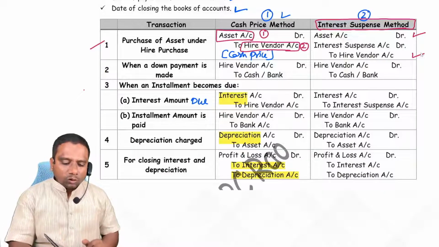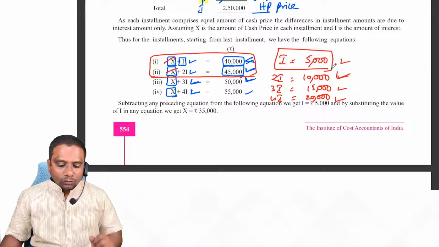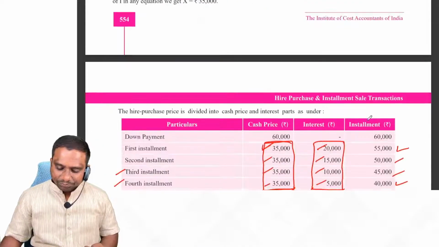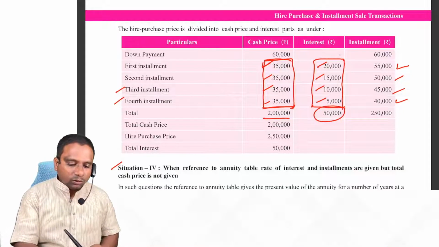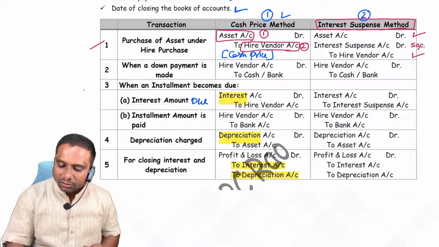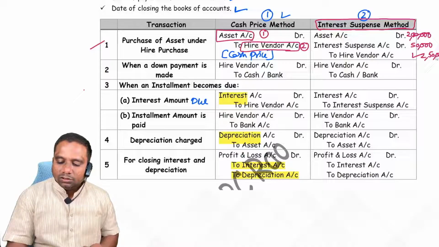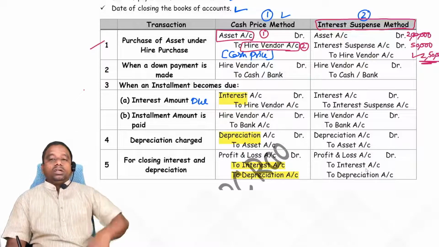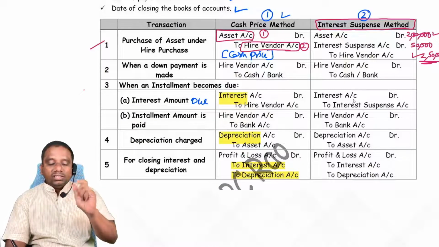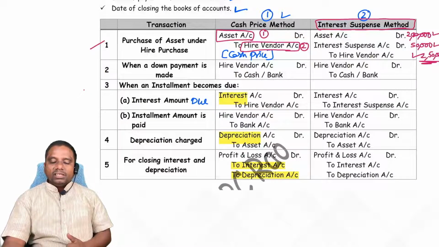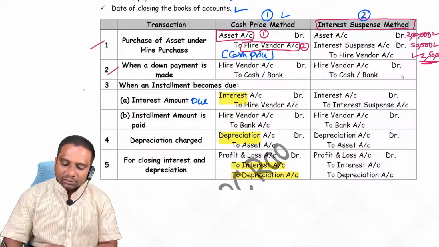Here, whatever the total interest payable to the hire vendor, that is also recognized. What is the total interest? 50,000. So here we simply write interest part 50,000. 2 lakhs is the cash price. To the vendor, how much do we have to pay in total? 2 lakh 50,000. Out of that, 2 lakhs is the cash price and the remaining amount is nothing but interest. That's why we are transferring that interest to interest suspense account. That is the difference.